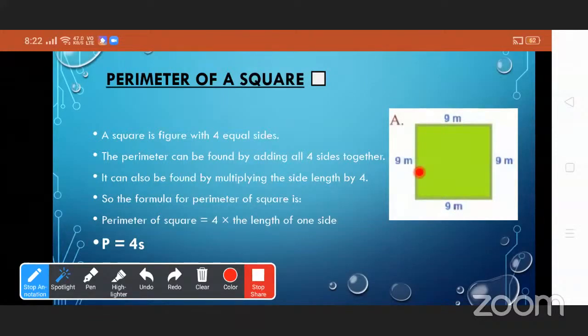Now it can also be found by multiplying the side length by 4. The square has 4 sides and all sides are equal, so we can multiply the given side by 4 to find the perimeter. The formula is: perimeter of square is 4 into the length of one side. So here P is equal to 4s. Here P means perimeter and S stands for what? S stands for side of a square. Okay, good.